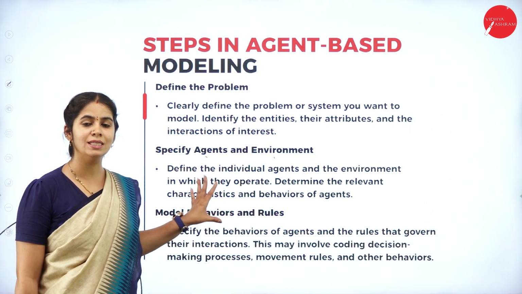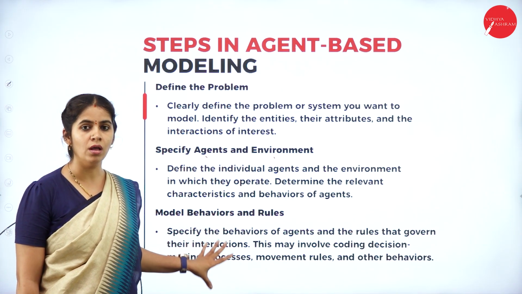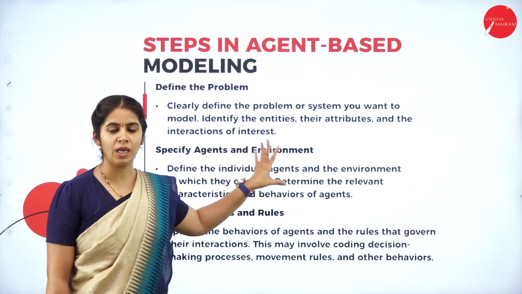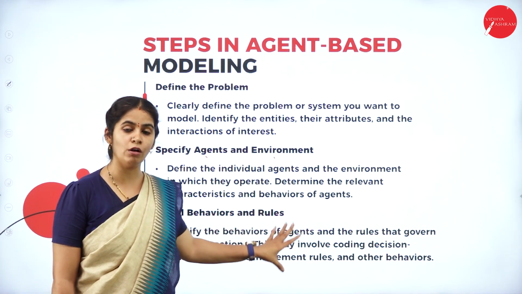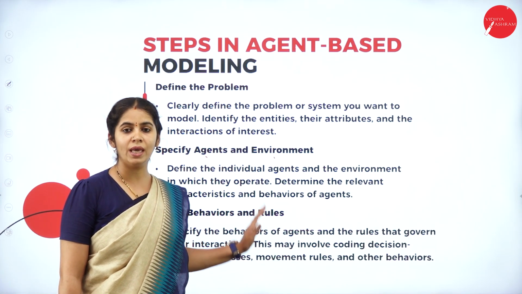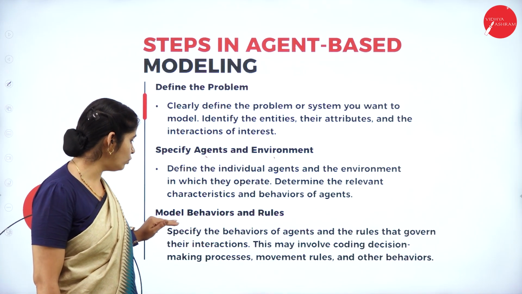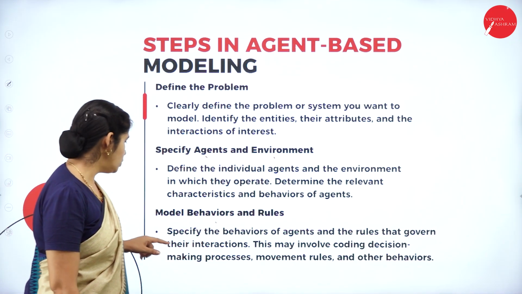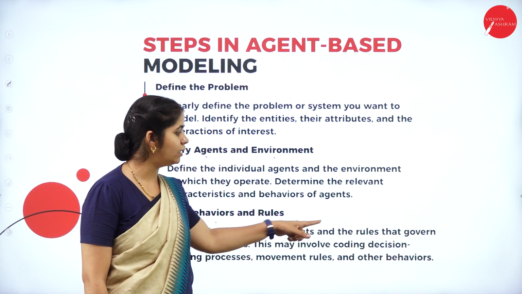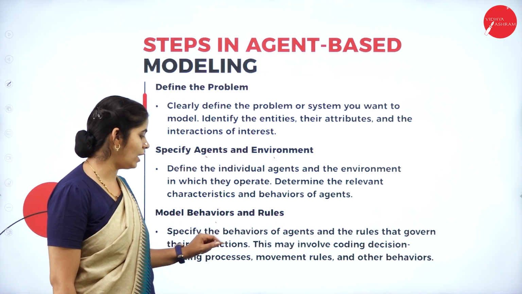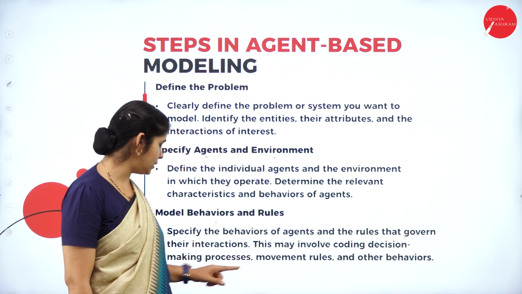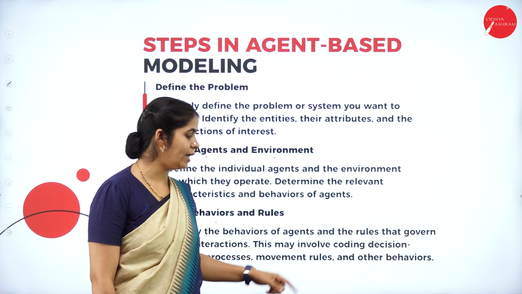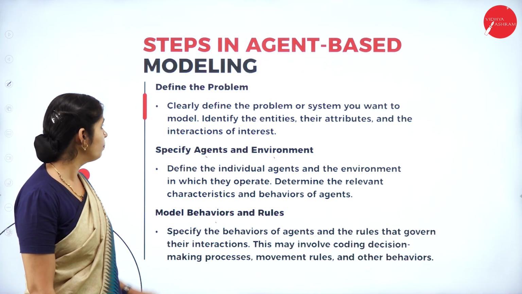Now we should set some behavior: how the agent should behave with the environment, and what set of rules we need so the agent behaves properly. So we have to model the behavior as well as the rules. Specify the behavior of the agent and the rules that govern their interactions. This may involve coding the decision making process, movement rules and other behavior of the agents.